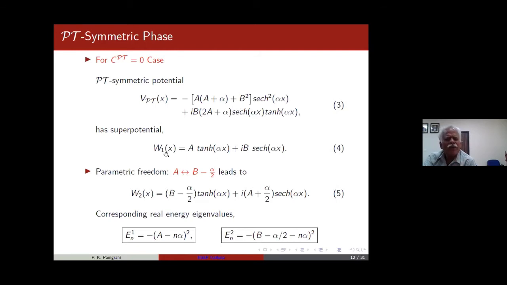There you observe that, because of this parametric freedom, namely, if you shift A to B minus alpha by 2, the potential is invariant, because of which you can find there are two superpotentials giving rise to one unique potential. So explicitly, W1 is here, W2 is here, and what it does is, it gives you two levels. As long as W1 and W2 are separate, you have two different kinds of quantum systems with the same potential. Wave functions are different. You compute the energy. You find in one case energy is minus (A minus n alpha) whole square. It's a bound state, negative. The other case is minus (B minus alpha by 2 minus n alpha) whole square.